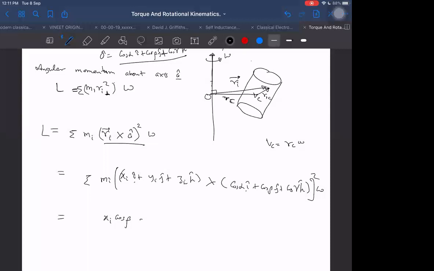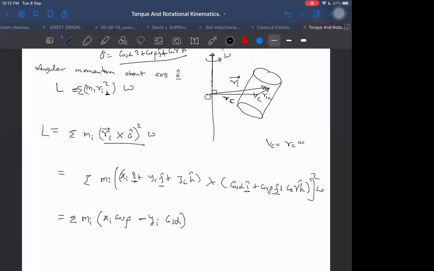Along k cap, how many components are there? One is by multiplying i with j. Another k cap component we will get by multiplying j with i. J cross i will be minus yi cos alpha. Yes, these two components we are getting along k cap.